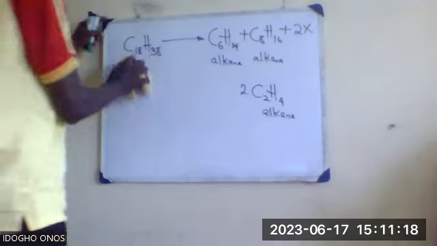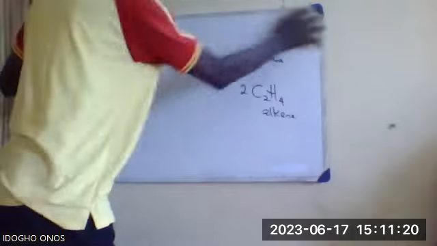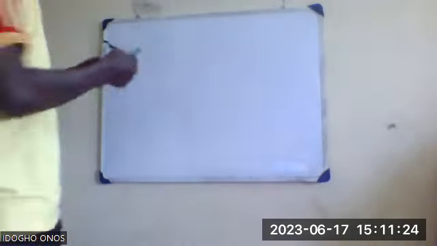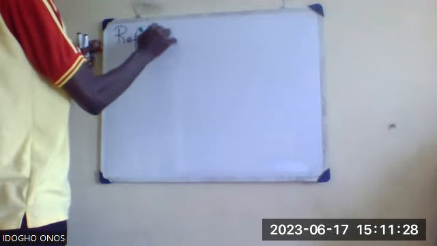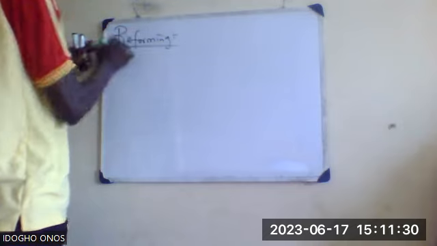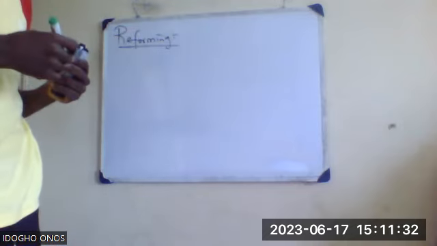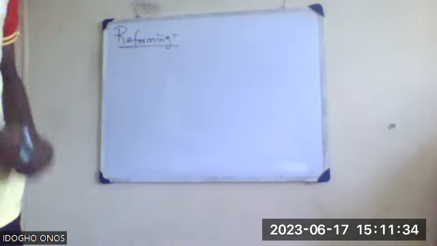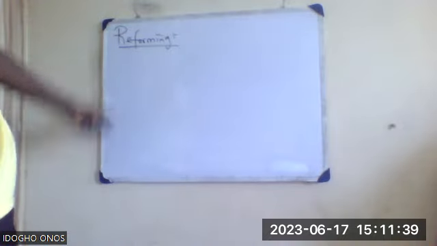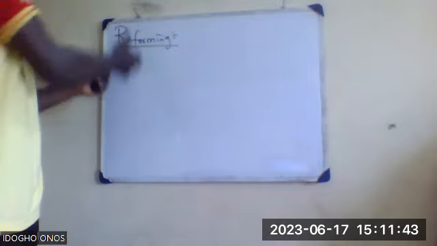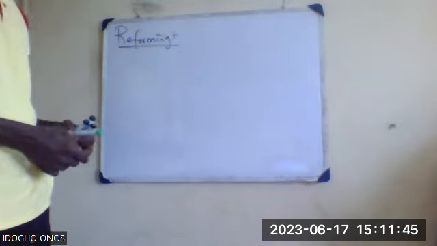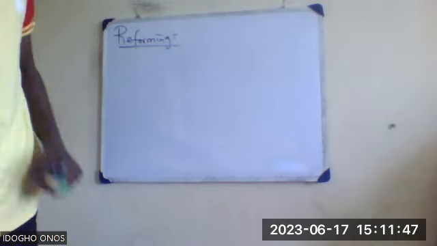No questions. Okay, so in the absence of any question, let's now look at one more before I move on: reforming. We just finished with cracking. The next thing now is reforming. All these are SS1 aspects of organic chemistry. I know some persons are not looking forward to this. They are interested in the SS2 and SS3 aspects of organic chemistry. But it's important to build from here before we move on to SS2 aspects.